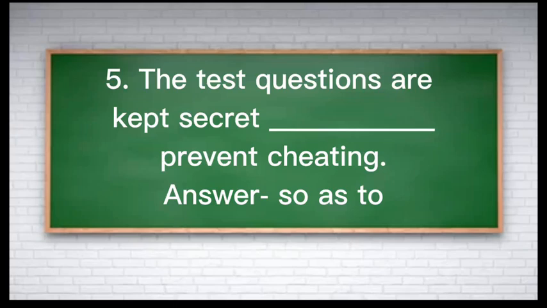So the answer should be so as to prevent, prevent is a verb. So as to is followed by the verb infinitive. So the test questions are kept secret so as to prevent cheating. So as to should be the answer for this one.